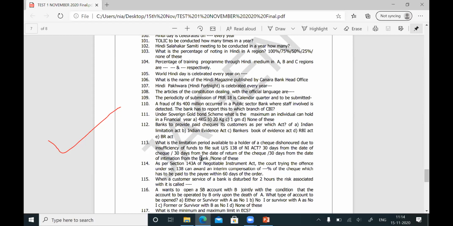30 days from the date of intimation of the bank, wrong. None of these. So the answer for this question is none of these. The correct answer is 30 days from the date the cause of action arises. What is the date the cause of action arises? I already explained to you.